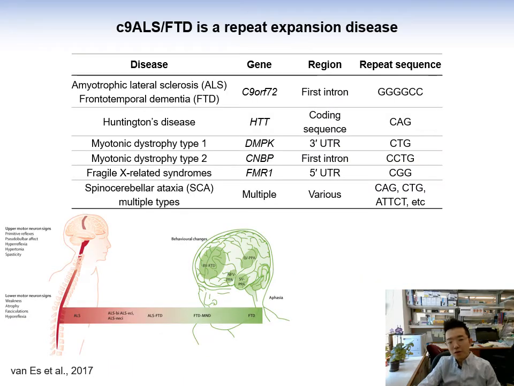My lab is interested in this growing list of human genetic diseases that are caused by expansion of microsatellite repeat sequences in the genome. We're particularly interested in those repeat expansions that happen within non-coding parts of the genome. Today's talk is about this hexanucleotide GGGGCC or G4C2 repeat expansion within the first intron of this gene called C9orf72. This mutation causes both amyotrophic lateral sclerosis or ALS, also known as Lou Gehrig's disease, as well as frontotemporal dementia or FTD, which involves the degeneration in the cortex.